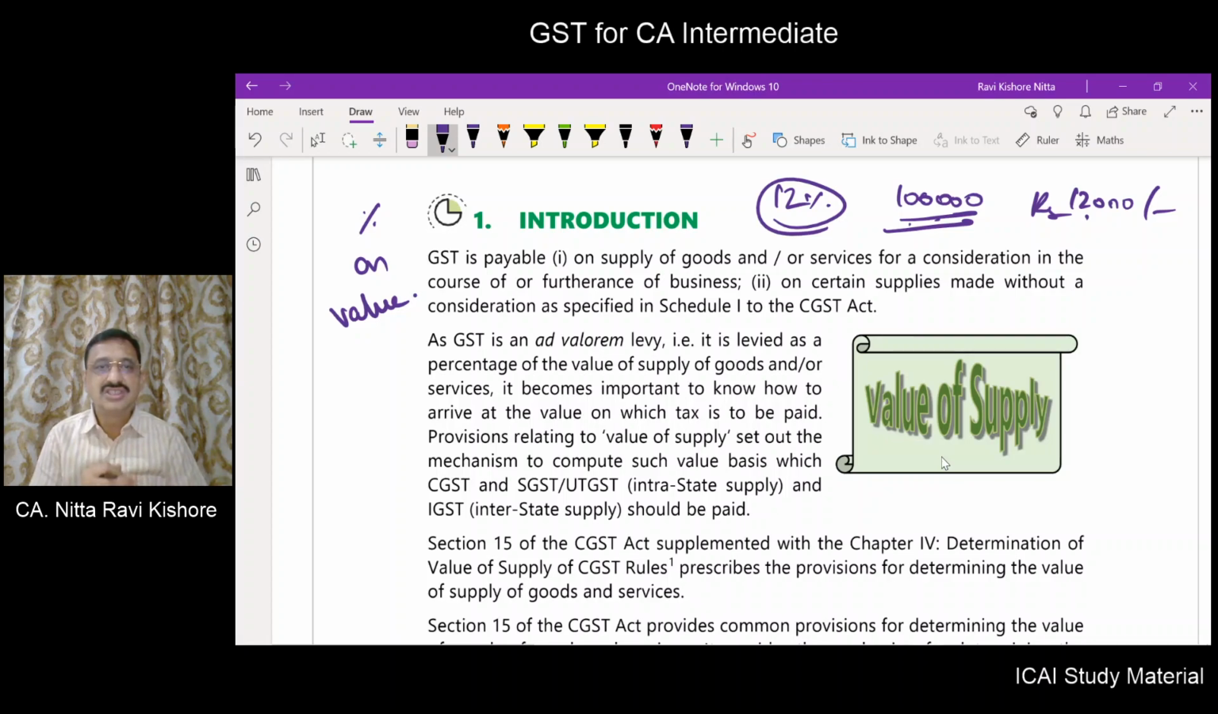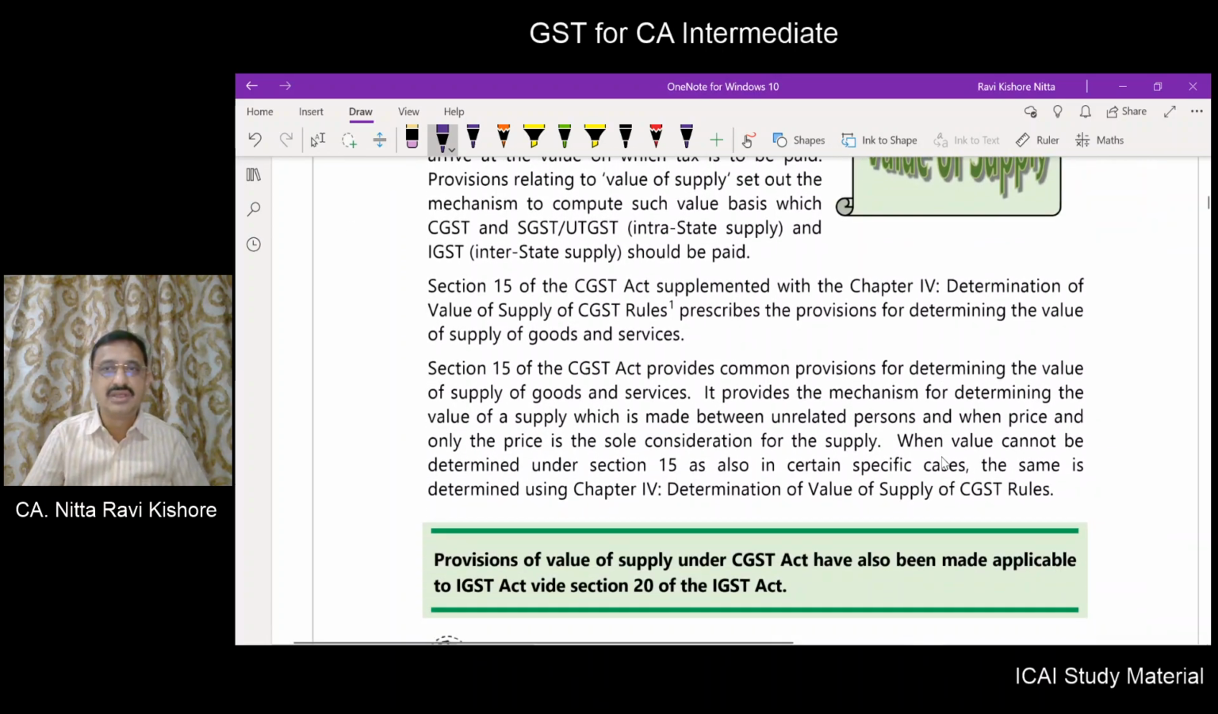Now, therefore, since GST is an ad valorem levy, it is important to determine the value in order to arrive at the correct CGST and SGST or UTGST or IGST payable. If it happens to be an intrastate supply, then CGST and SGST or UTGST has to be paid. If it happens to be an interstate supply, then IGST is required to be paid.